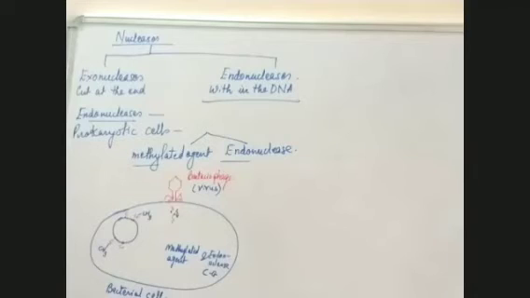Now, there is a term known as palindromic sequence, if you have heard.